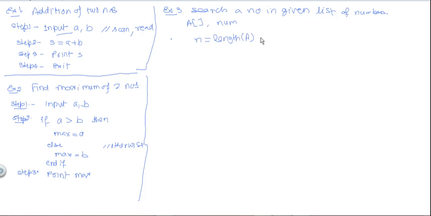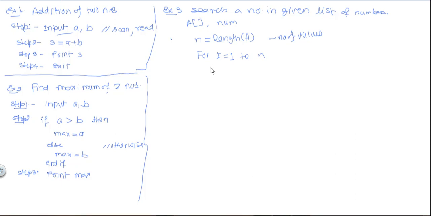So here we will write for I equal to 1 to n. Generally in programming languages we start the index at 0, but here we will prefer indexing from 1. Now after this we have to write the statements that will run inside the loop. For that we can use begin and end, or there is no need of writing begin, we will just use end for statement, or there is one more way, that you can use indentation.